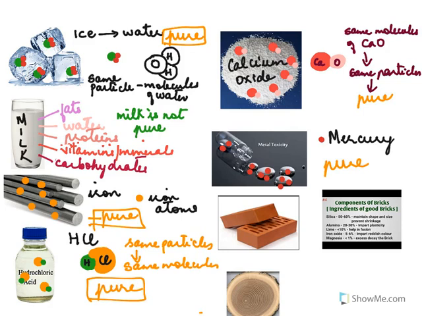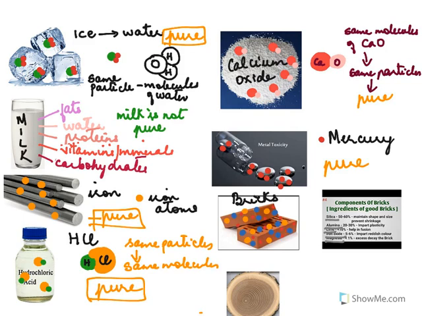Now this next is a picture of bricks, and I have given you here a small, you don't need to remember this, but see what the bricks are made up of. The bricks that we make, we use in our homes, are made up of silica, alumina, lime, iron oxide, magnesia. So you definitely know that bricks are not pure. Why? Because they're made up of different kinds of particles.